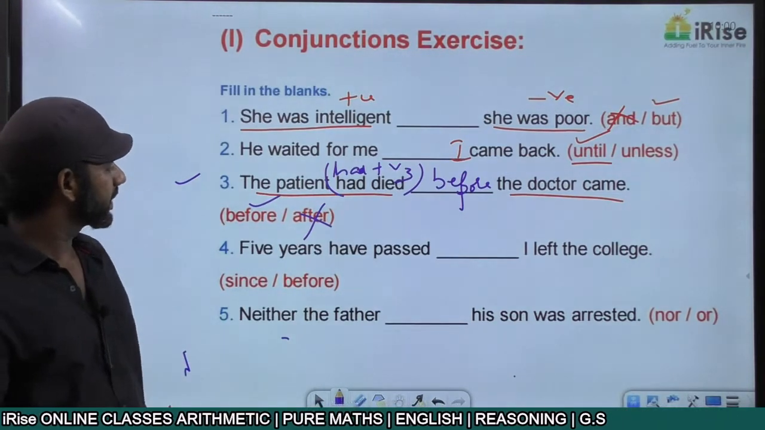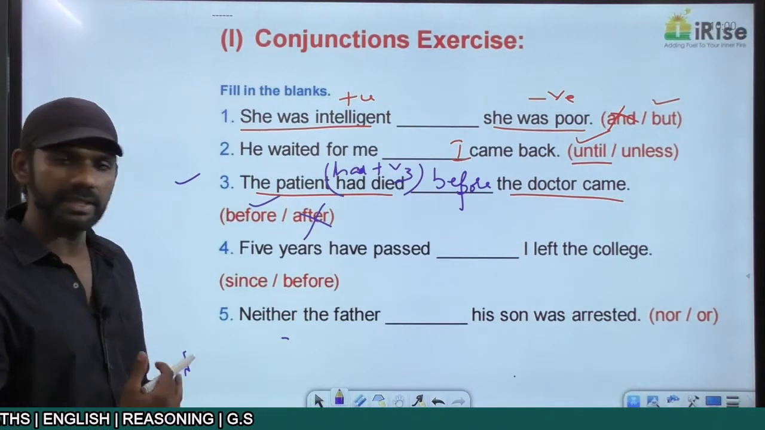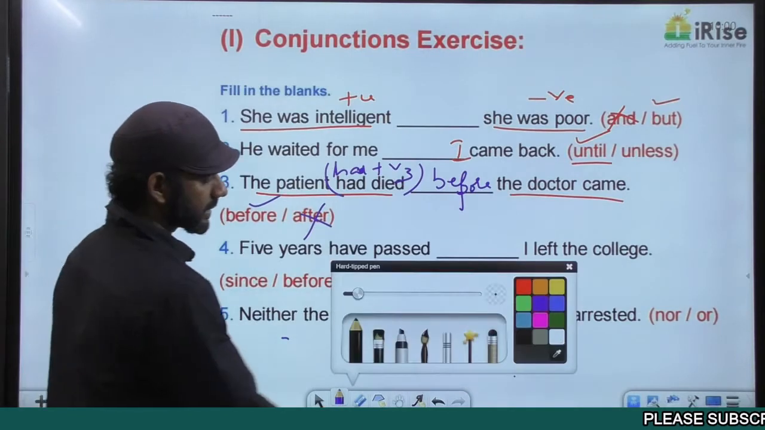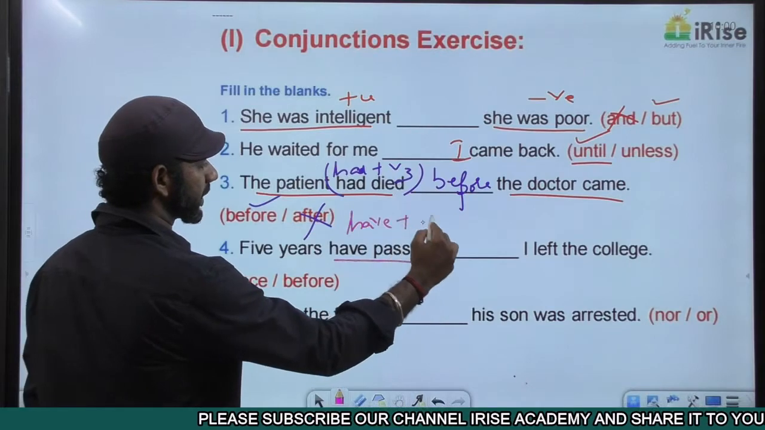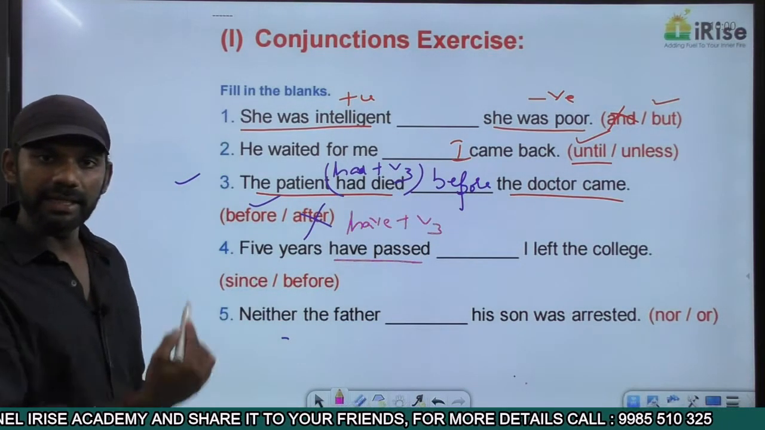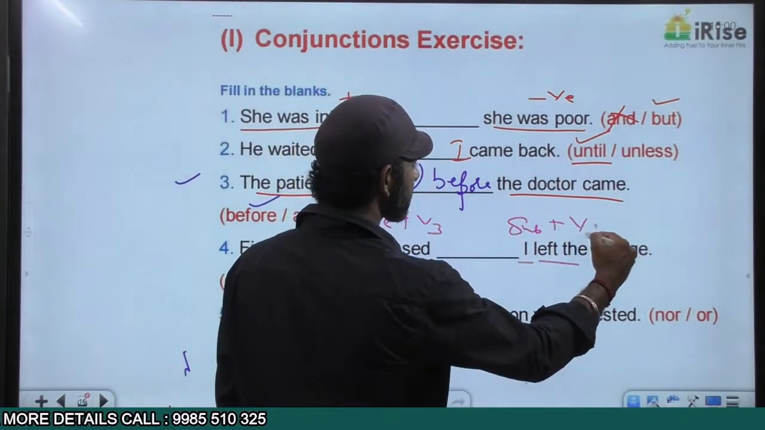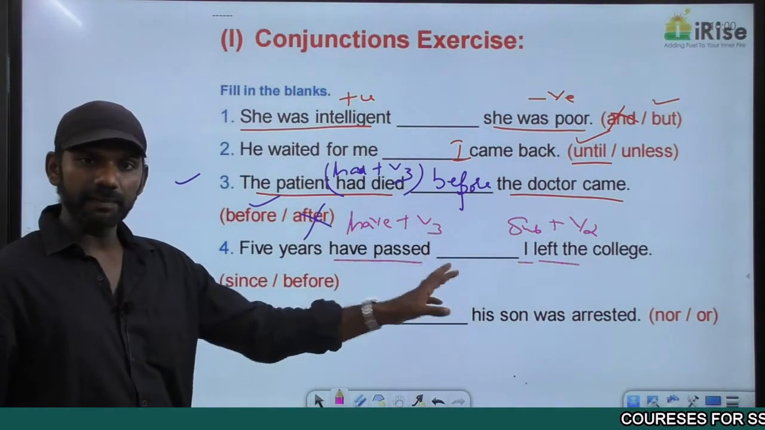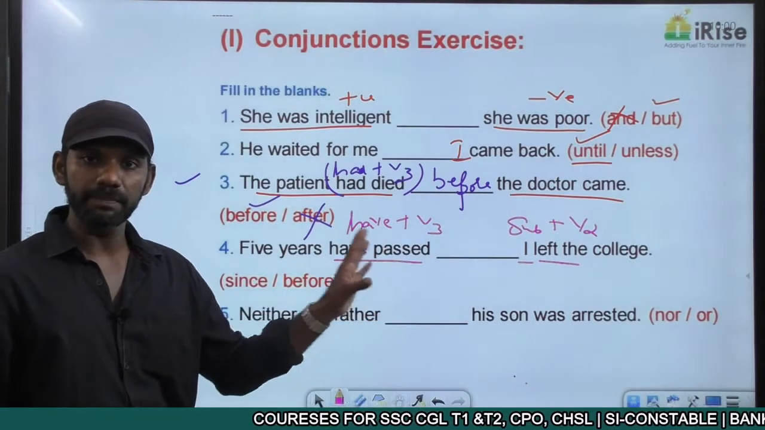Come to the next one. 5 years have passed, dash, I left the college. The options are since, before. Have passed is have plus V3, and have plus V3 is present perfect. Dash, I left the college. The subject here is I plus left is V2. Subject plus V2 is simple past. The idea before the blank is in the present perfect tense. The idea after the blank is in the simple past tense.